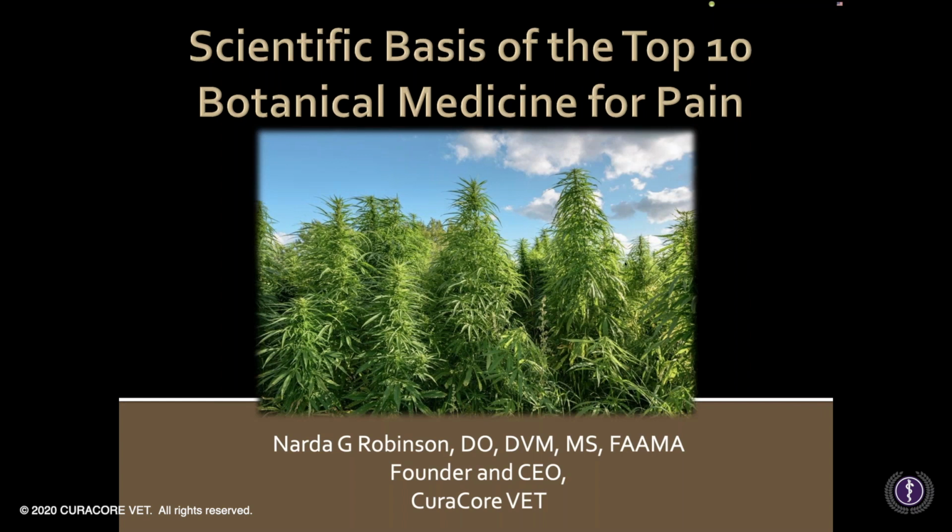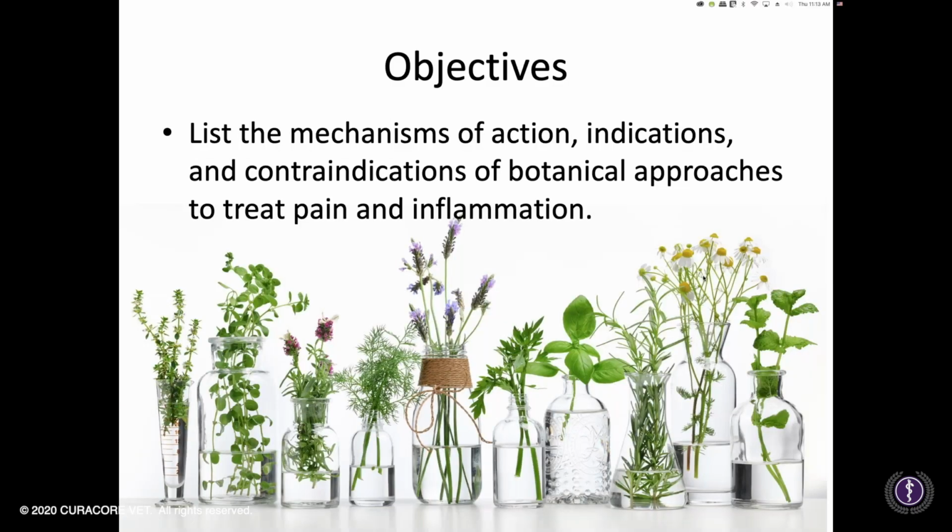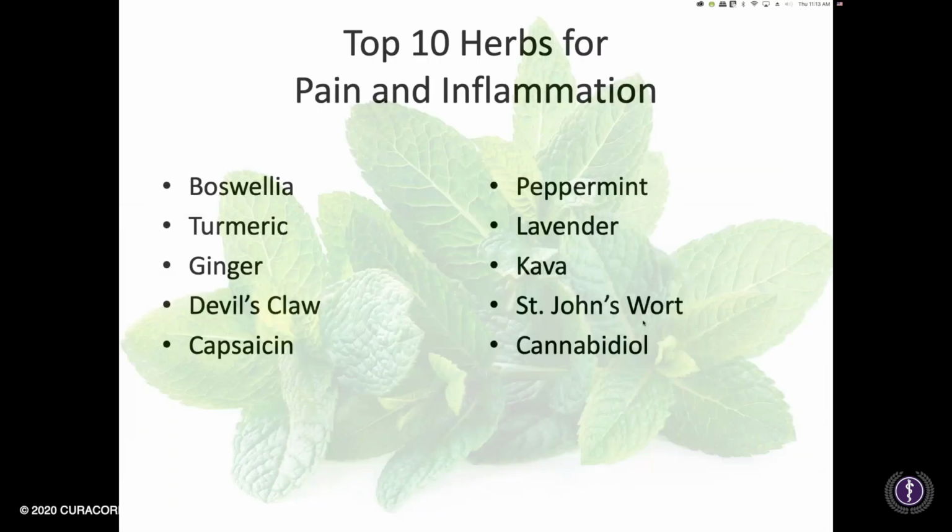All right. So today we're talking about the scientific basis of botanical medicines for pain. The objectives are to cover some of the mechanisms of action, indications, and contraindications of botanical approaches for pain and inflammation. And you might be familiar with some of these herbs, especially we're going to try to get to cannabis